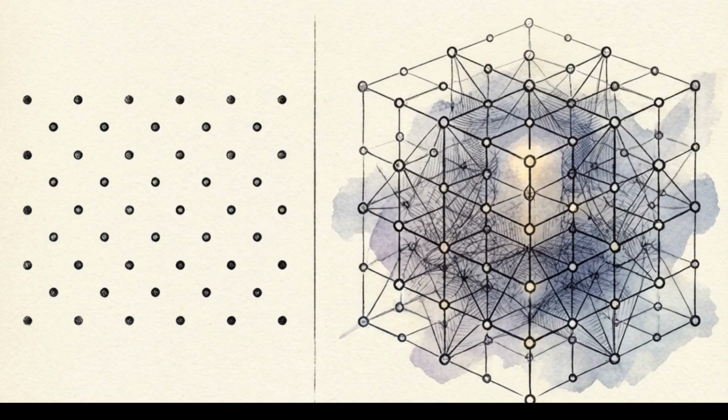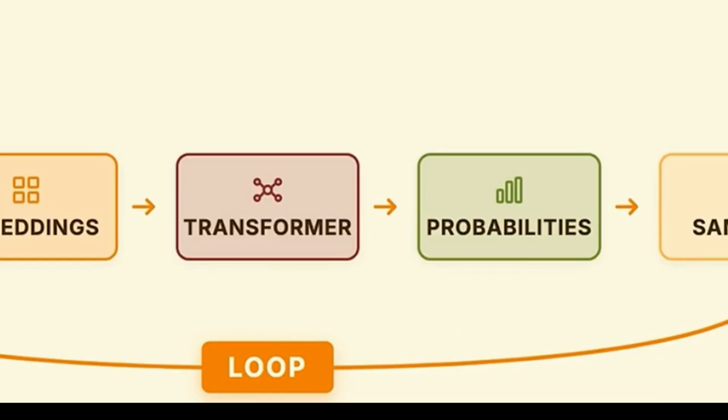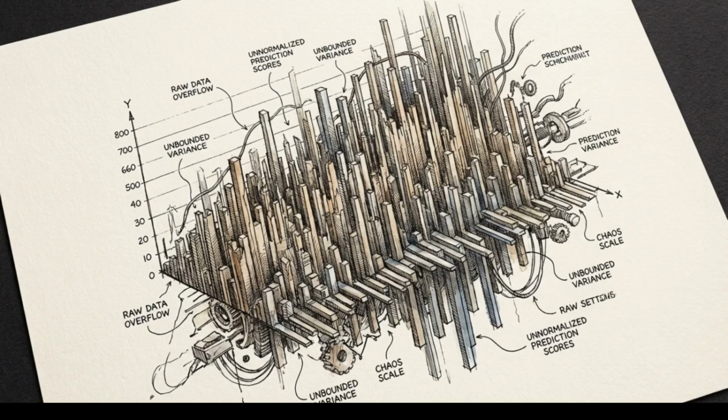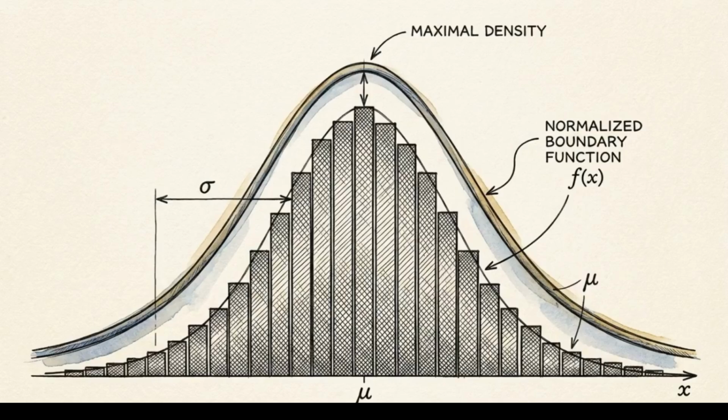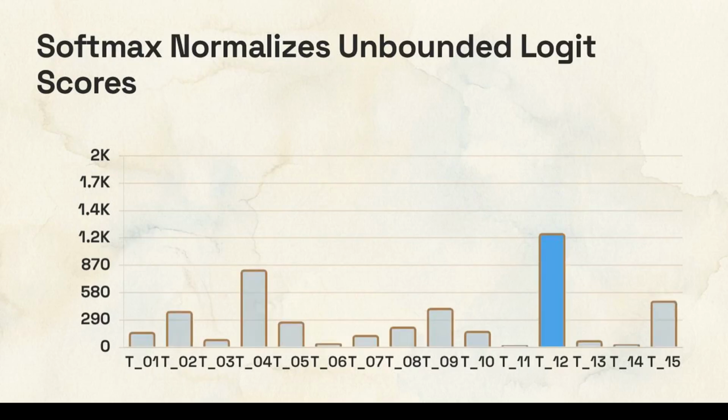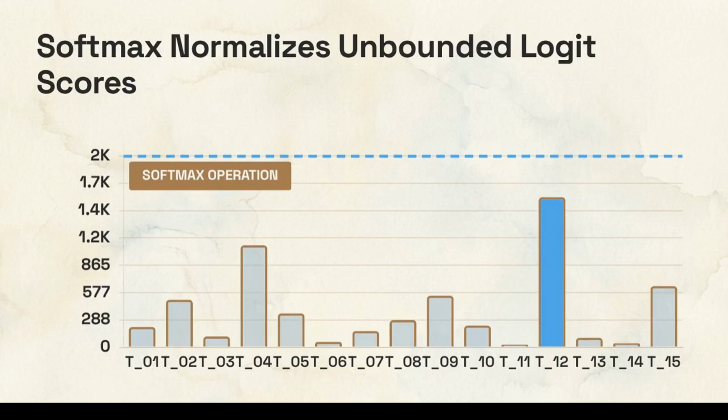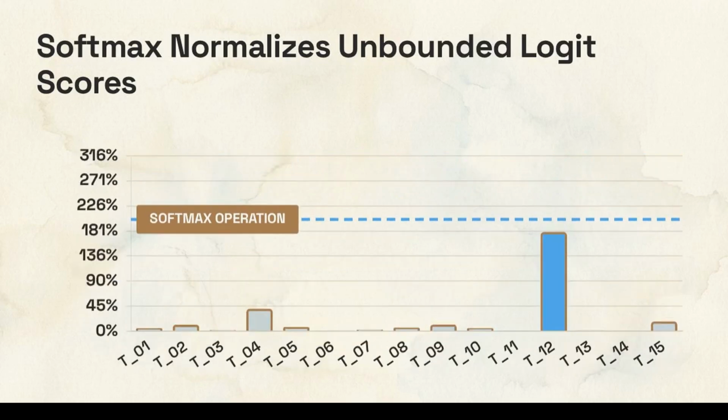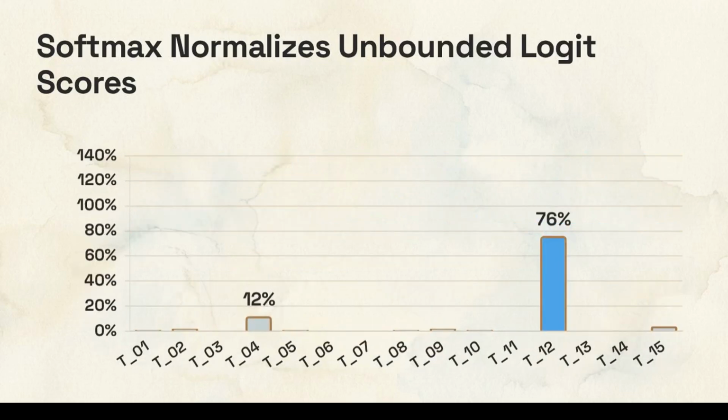With the context established, the system must exit the continuous mathematical space. The transformer outputs what are known as logits. These are raw, unnormalized prediction scores for every single possible token in the model's entire vocabulary. To make these scores usable, the model passes them through a softmax function. The softmax operation squashes those unbounded logits, forcing them into a normalized probability distribution that mathematically sums to exactly 100%.